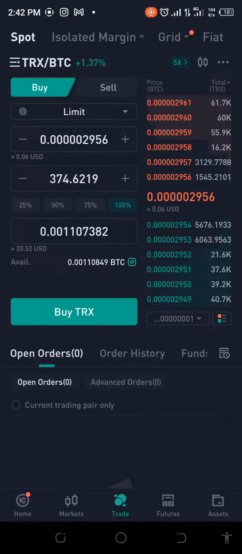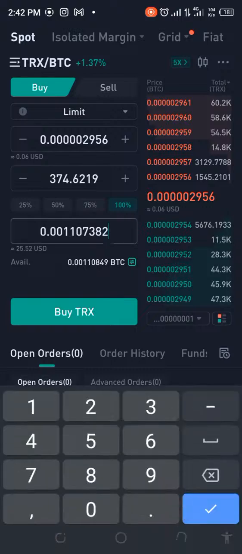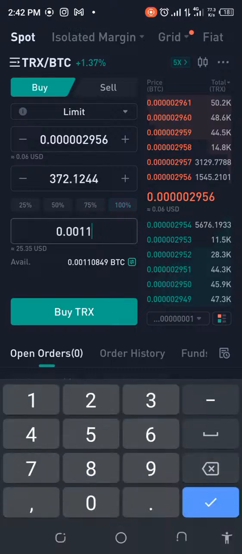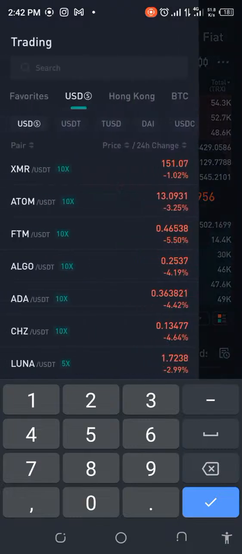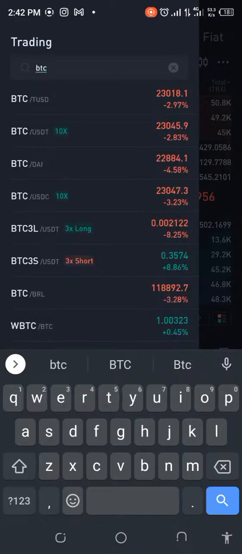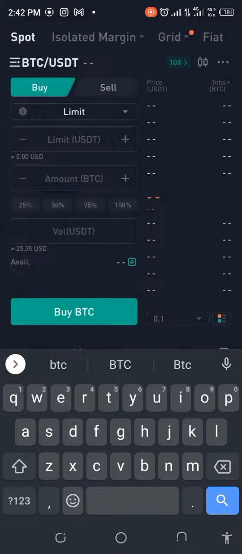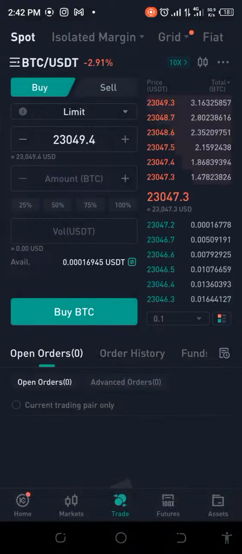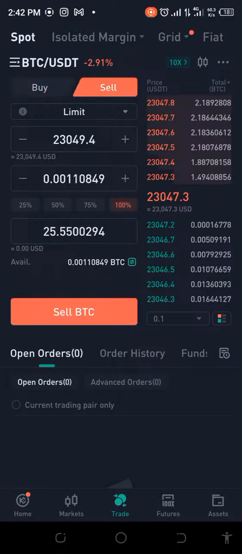Oh no, this is not what we want. But you can see that it didn't even pick up all the coins there. I'm trying to see whether I can pick everything up. I think I have to go the other route. Let me go and do this. Let's check the BTC to USDT. I'm just trying this out to be sure that this is going to work. So if I come here and I sell 100%, how much will I get?